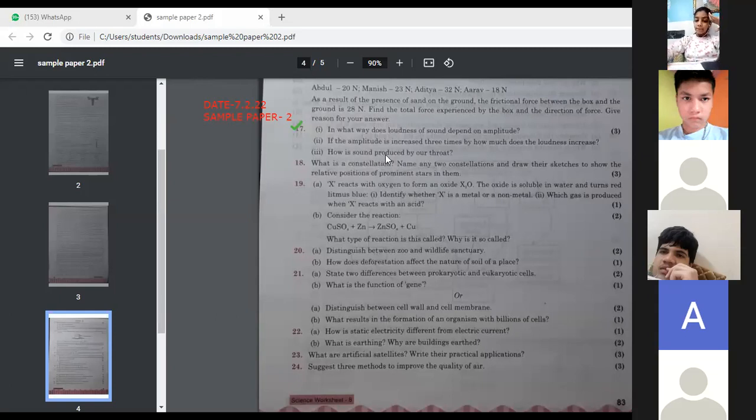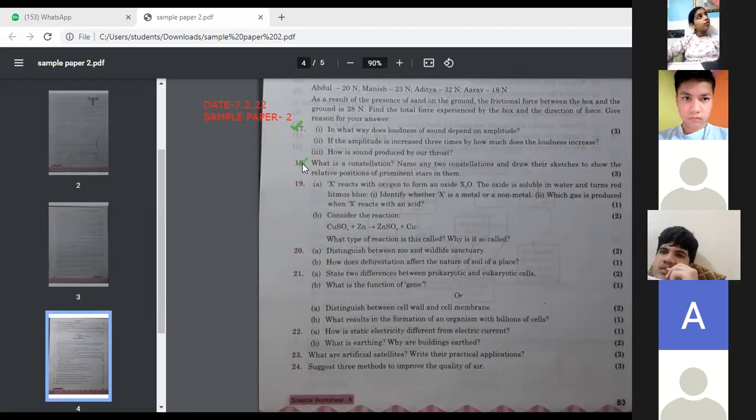Okay. And how is sound produced by our throat? You know what is present in our throat? The voice box. Vocal cords. Inside the voice box, the larynx, two vocal cords are there. So briefly, in 2 or 3 lines, you can explain how sound is produced by our throat. Next is